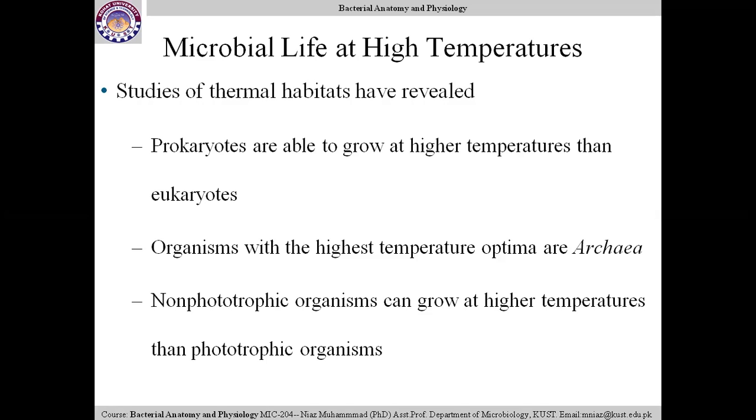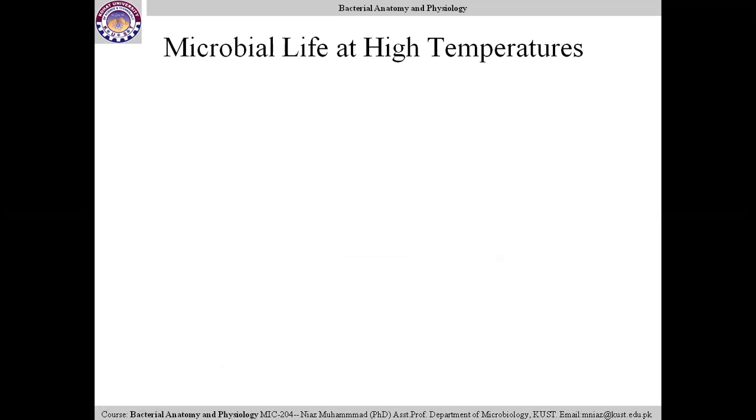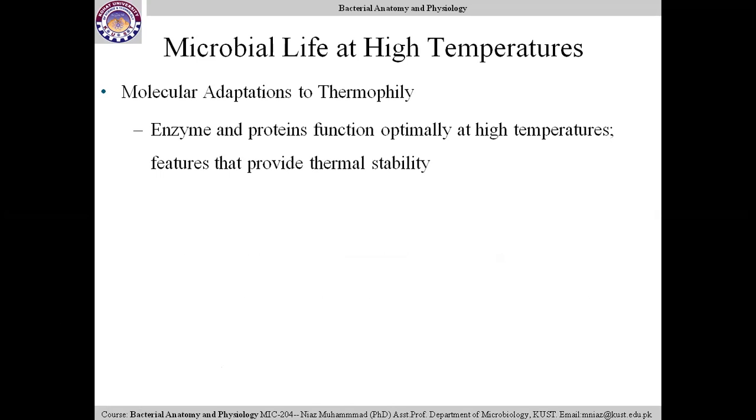Non-phototrophic organisms can grow at higher temperature than phototrophic organisms. We should understand this point. Molecular adaptation to thermophily: how microbes have a little change compared to mesophilic and psychrophilic microorganisms to grow at high temperature. Number one, enzymes and proteins function optimally at high temperature.